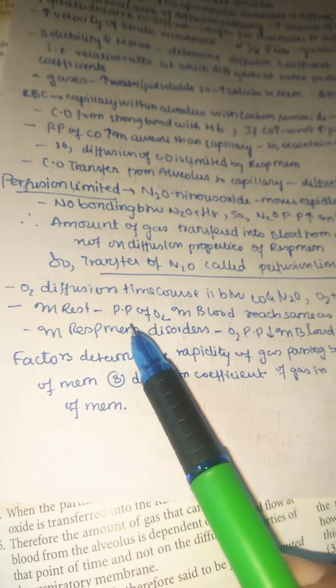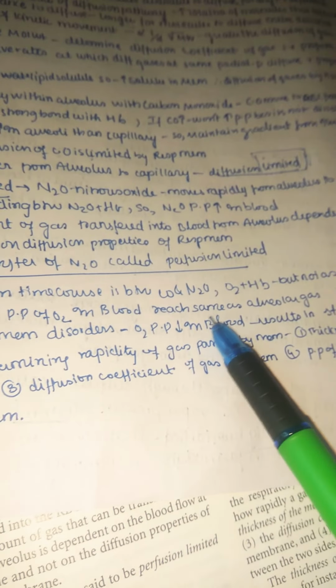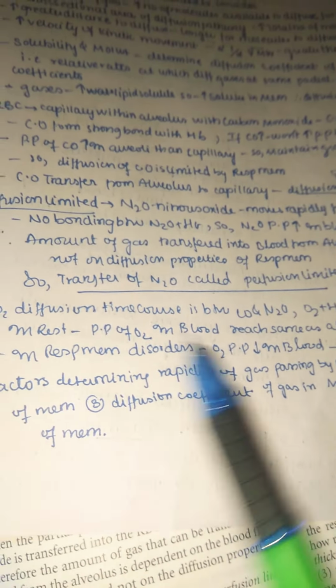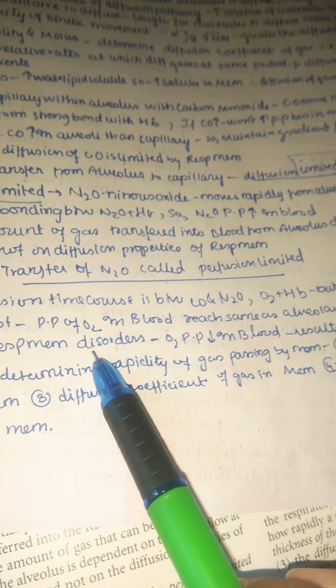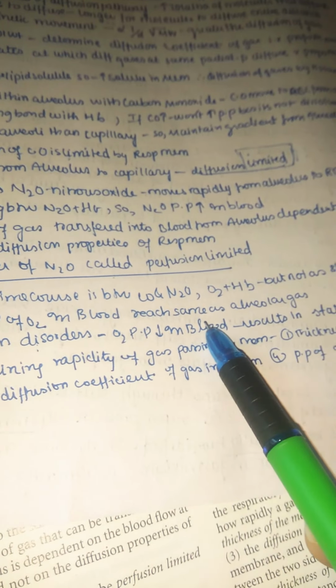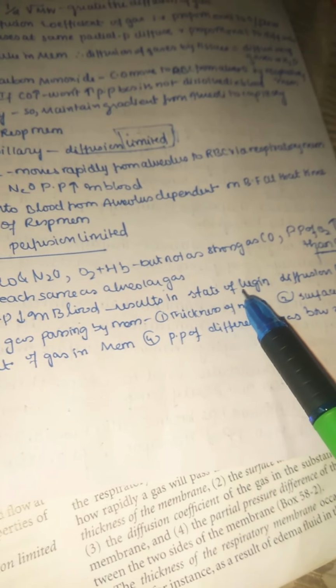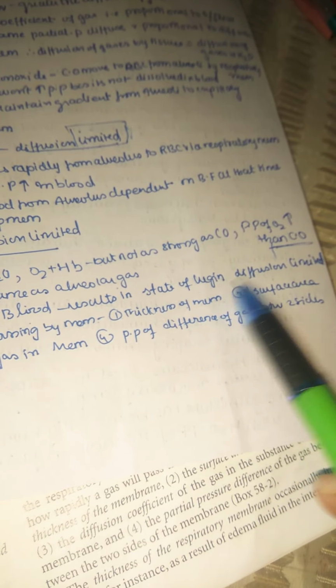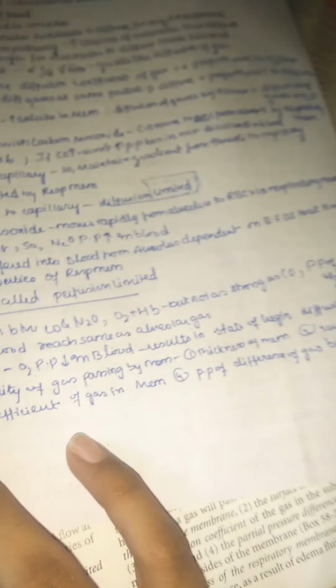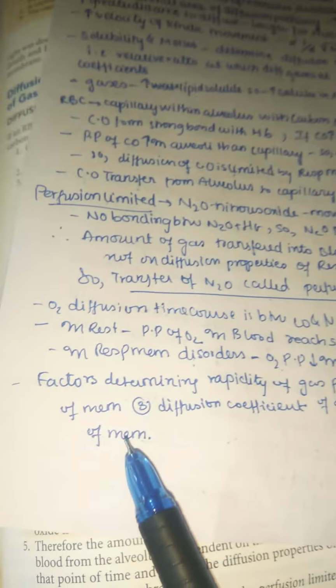So at rest, the partial pressure of oxygen in blood reaches the same as alveolar gas. So even at rest you can see the partial pressure of oxygen in blood reaches the same as alveolar gas. In respiratory membrane disorders, oxygen partial pressure decreases in blood, which results in a state of diffusion limitation, because diffusion limited means again partial pressure decreases. So let us see what are the factors which determine the rapidity of gas passing by the membrane.